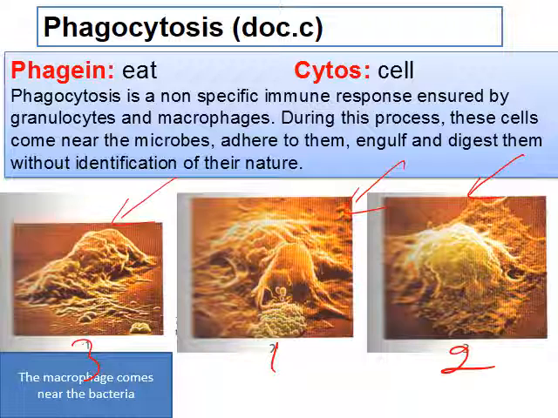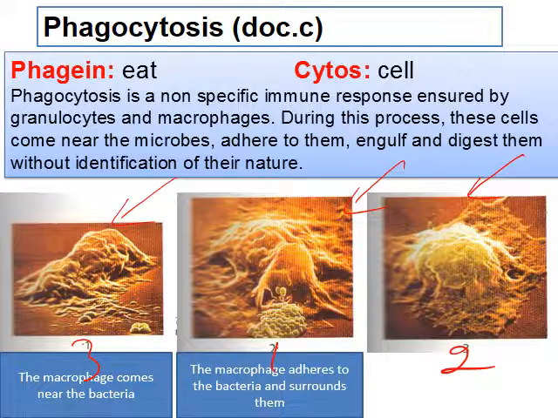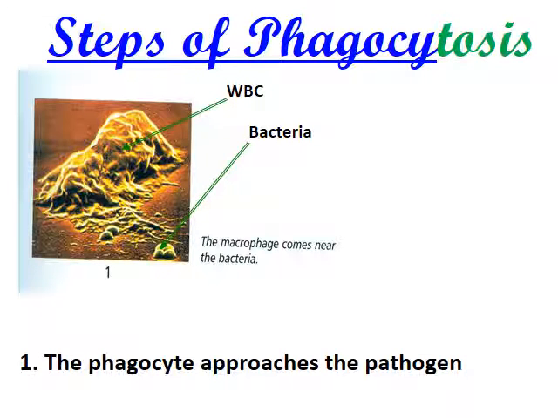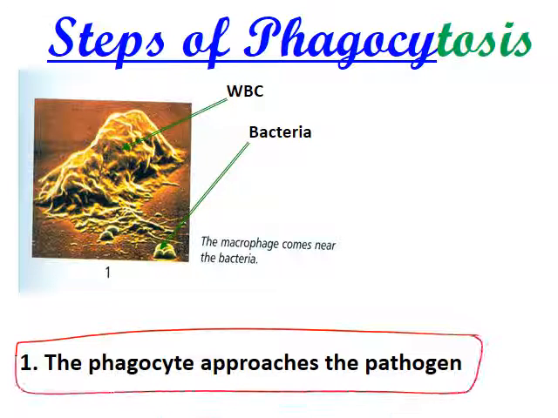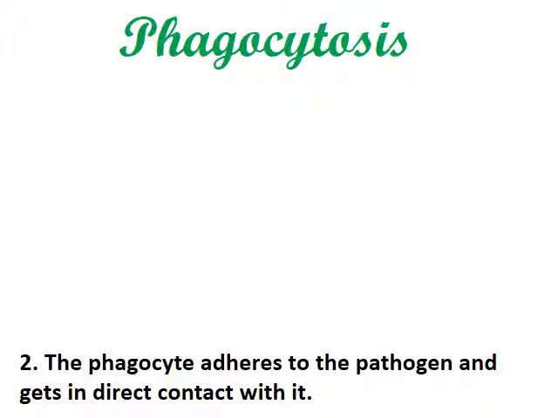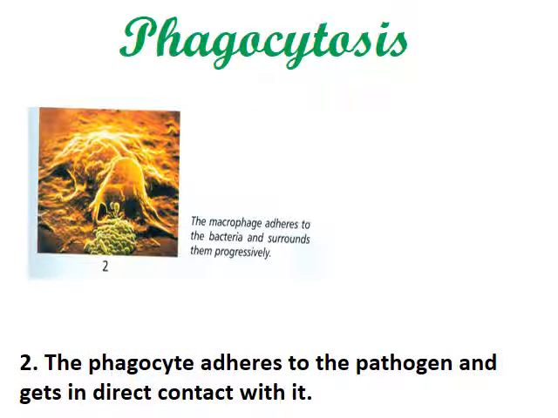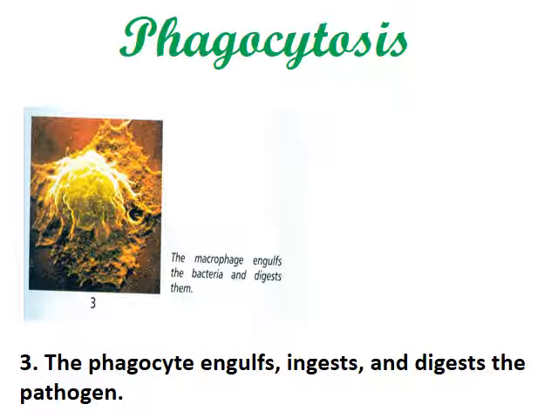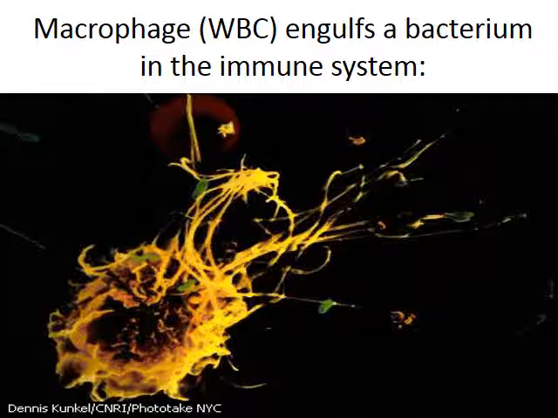That is the first step, the macrophage comes near the bacteria. Second, the macrophage adheres to the bacteria and surrounds them. Third step, the macrophage engulfs the bacteria and digests. So the first step, the phagocytes approach the pathogen. Second, the phagocytes adhere to the pathogen and get in direct contact with it. And the third step, the phagocytes engulf, ingest, and digest the pathogen.